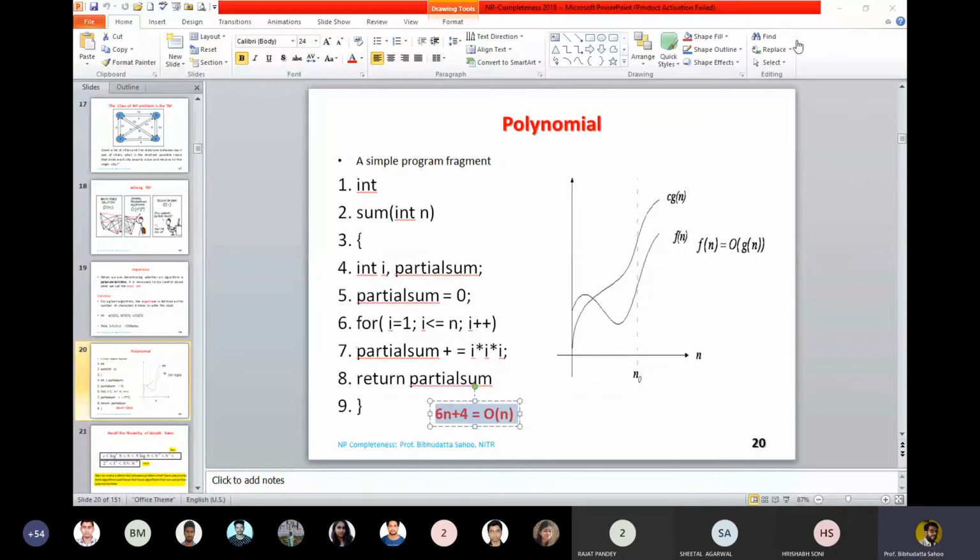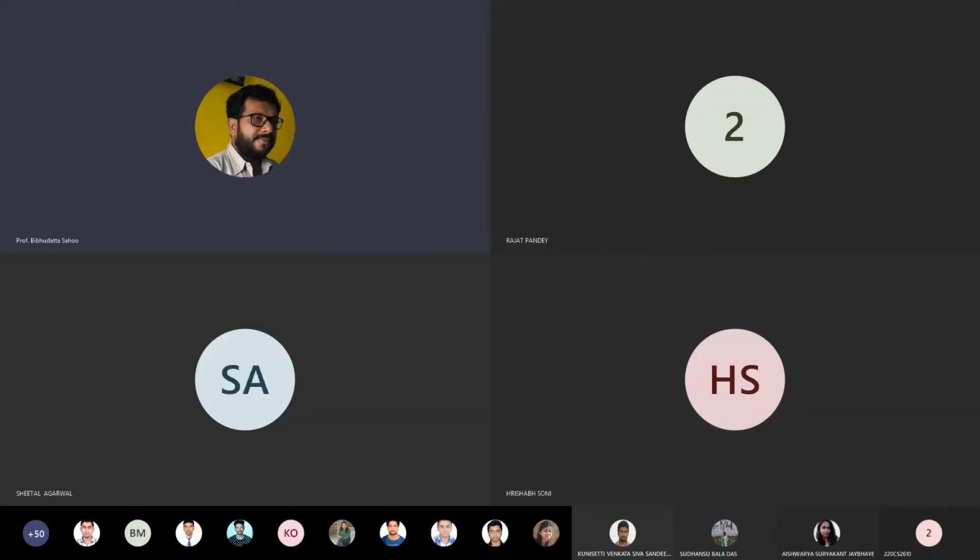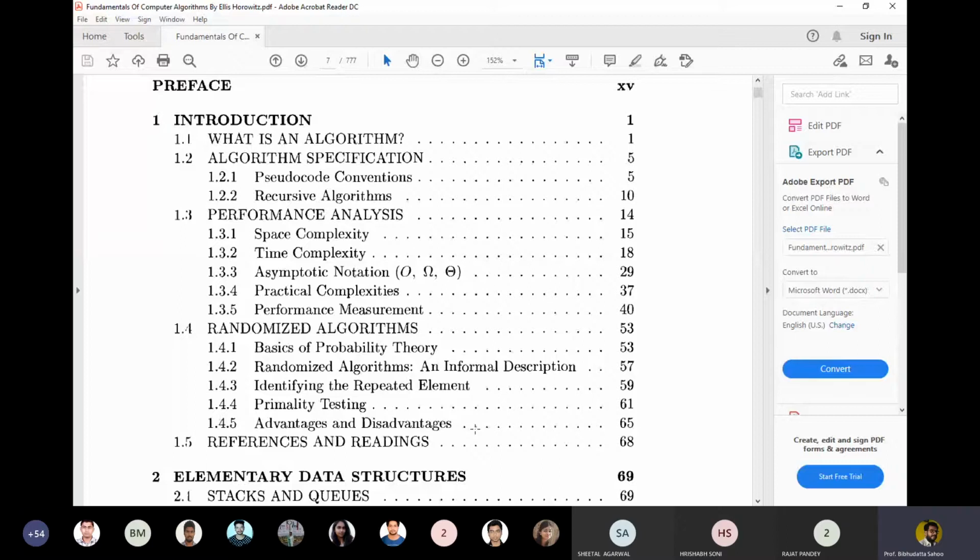Are you finding the book? Yes. Are you finding something on your screen, introduction? Yes, sir. Hello. Yes, yes, sir. Yes, sir. Yes, sir. This requires serious reading of this chapter 1.